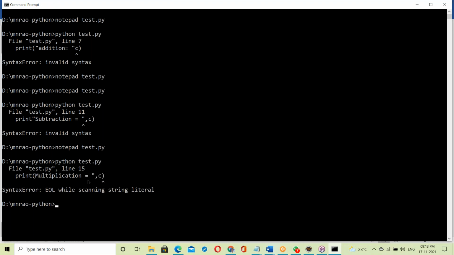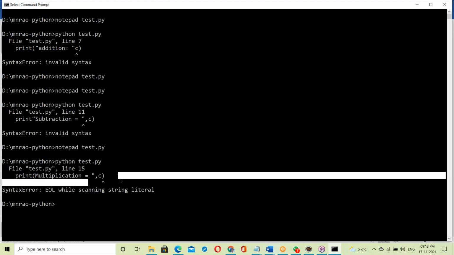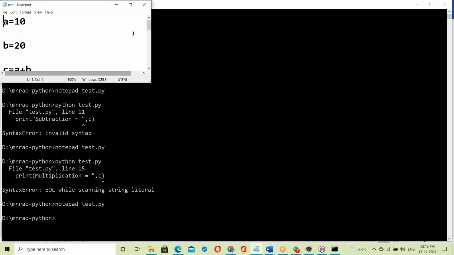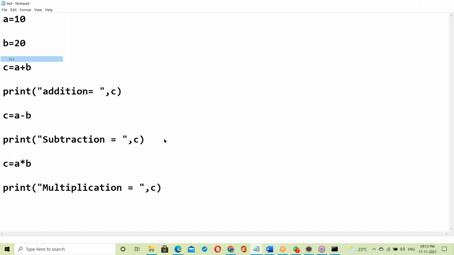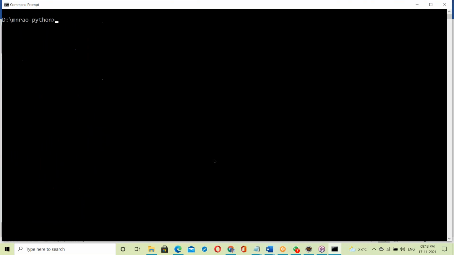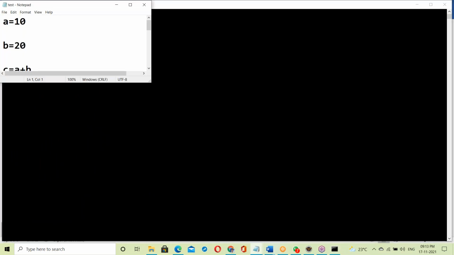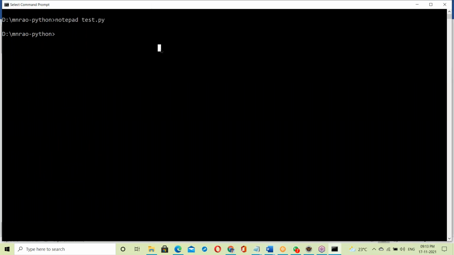Again, the next error: the 15th line error. It shows only one error. Now correct this mistake. This is the 70th line error. Okay. Now run it here. It's working fine.